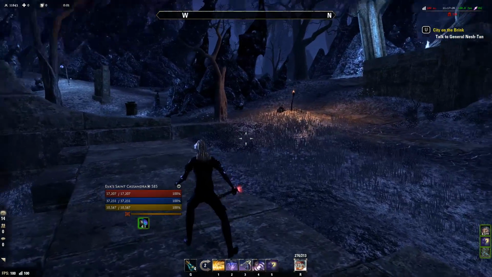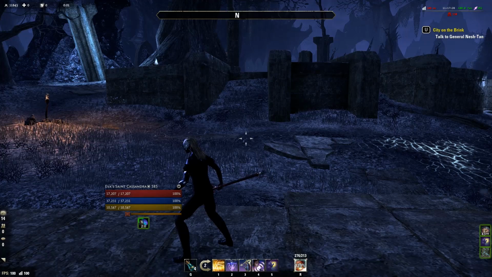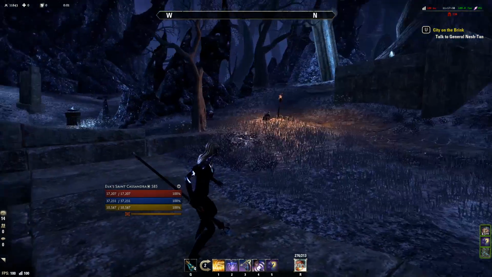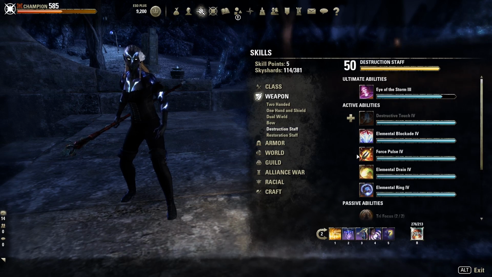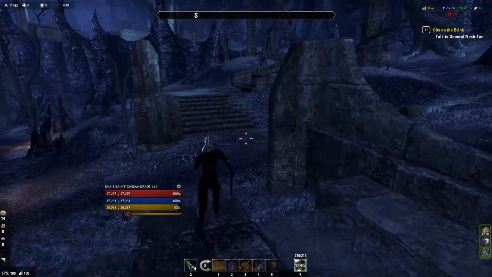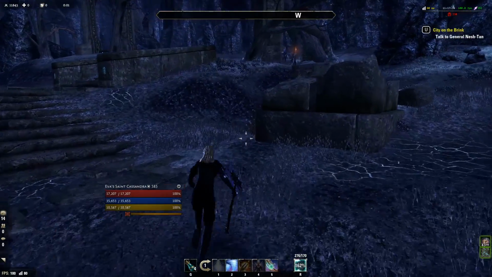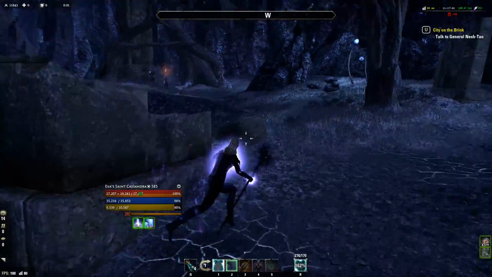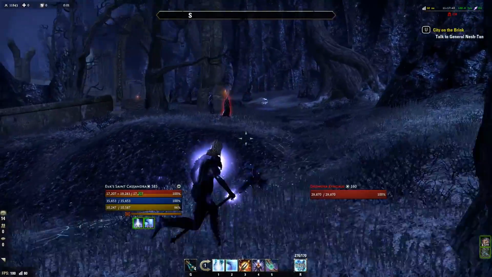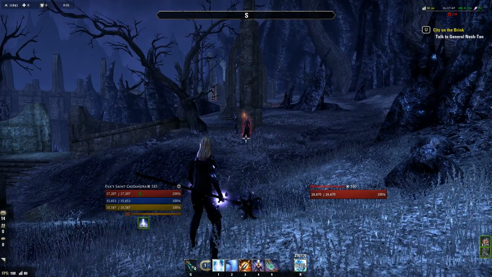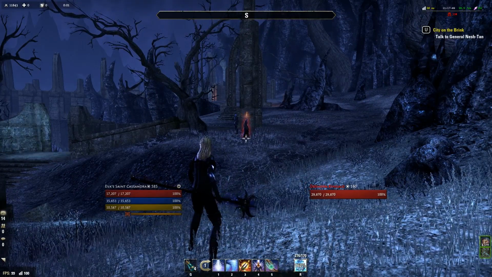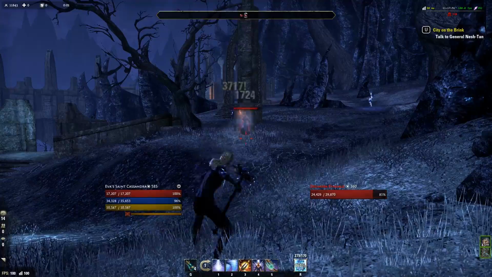Now let's move on to a stamina character to show you that kind of thing. Maybe just as an example, Force Pulse, because many people probably use Force Pulse on a stamina character. When I use it, you use light attack, Force Pulse, light attack, Force Pulse. I will do it slow first and then I go faster.